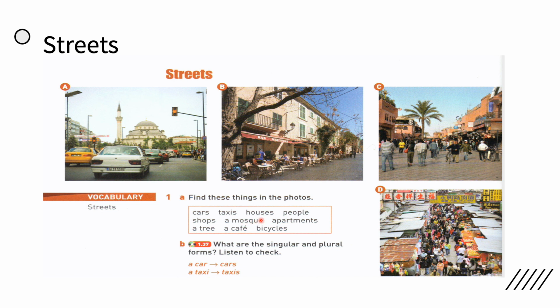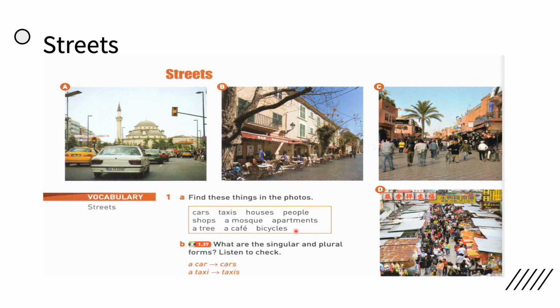Houses, plural, this is the plural form of a house. People, as we mentioned before, is the plural form of a person. Shops, this is the plural form of a shop. A mosque, here this is singular.